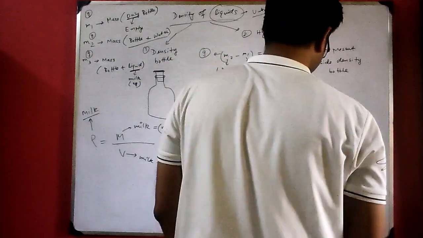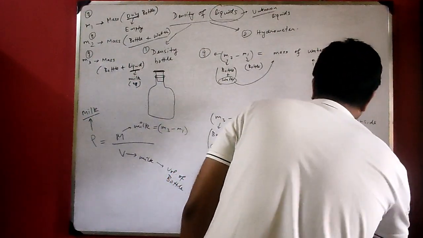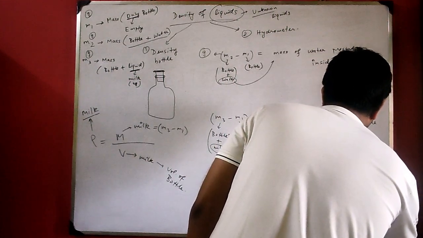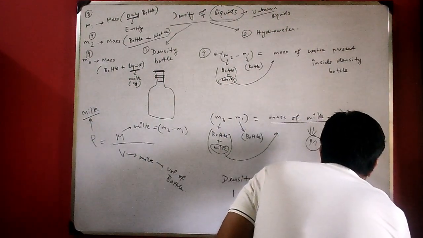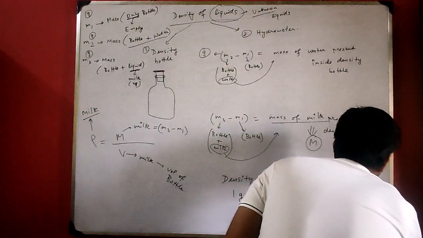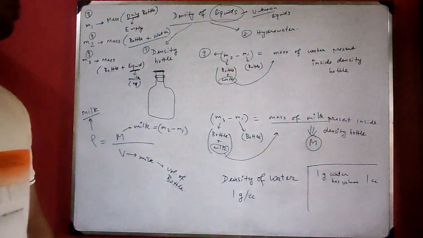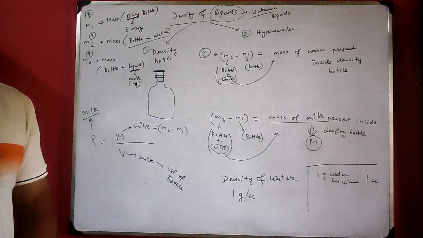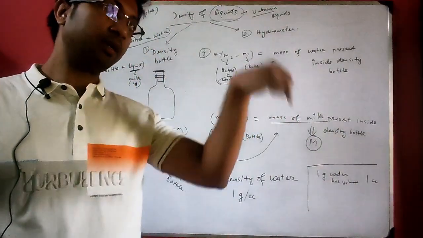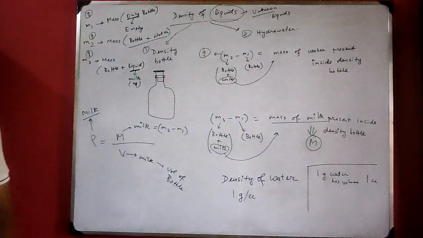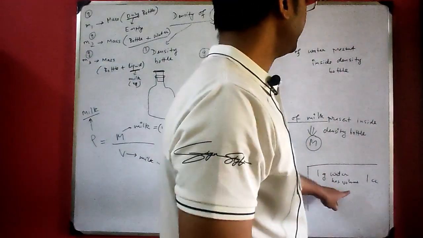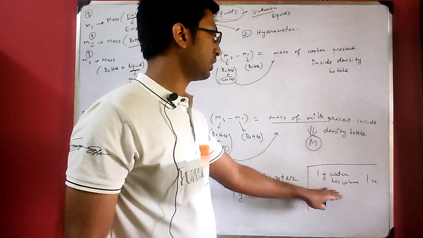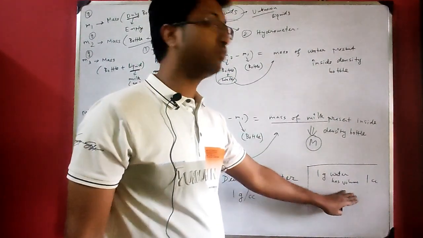It means 1 gram of water has volume 1 cc. 1 gram per cc means 1 gram in 1 cc. If there is a box of 1 cc, there will be 1 gram of water present inside it. Volume means how much space a particular thing is occupying. So 1 gram of water has a volume of 1 cc.